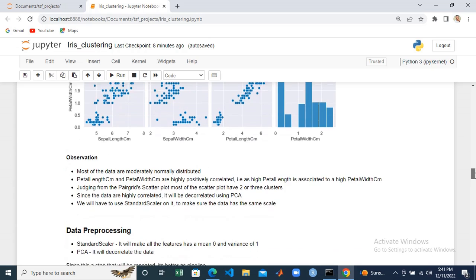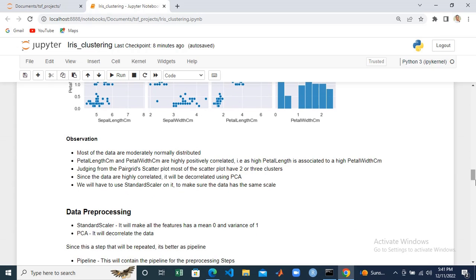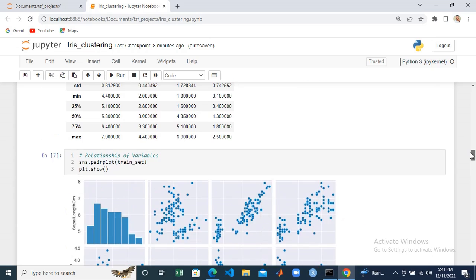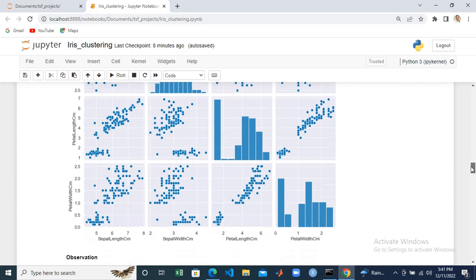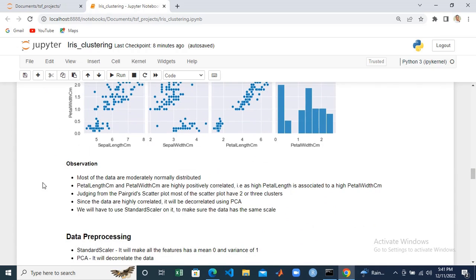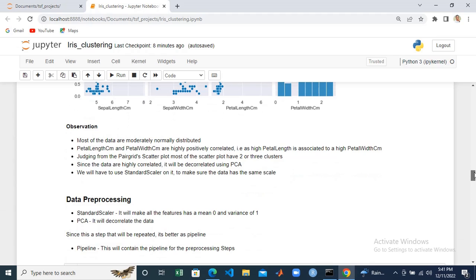before creating the model. So the next thing I'm going to do is, from this visualization and exploratory data analysis, I found out that most of the data are moderately normally distributed. Then petal length and petal width are highly positively correlated. That means that high petal length is associated with high petal width. So the next thing is that, judging from the pair grid scatter plot, most of the scatter plots have 2 or 3 clusters, that is, they are clustered into 2 or 3.